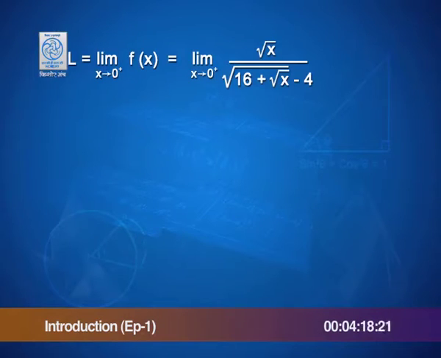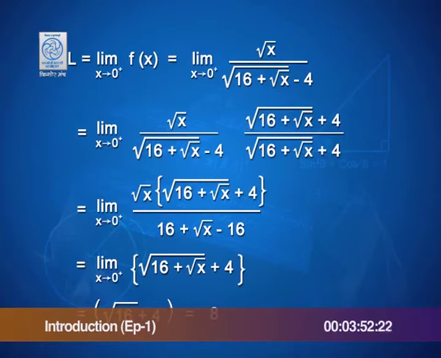What about the right hand limit? Again, as we take x approaching 0 from its greater side, f(x) gets replaced by the function root x by square root of 16 plus square root of x minus 4. And as we said earlier, we use rationalization. So, if I multiply and divide by the conjugate of the denominator, I get simplification to a large extent, and you can see how nicely it just simplifies to root of 16 plus root x plus 4.